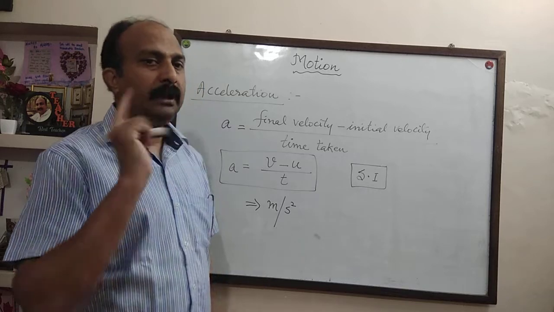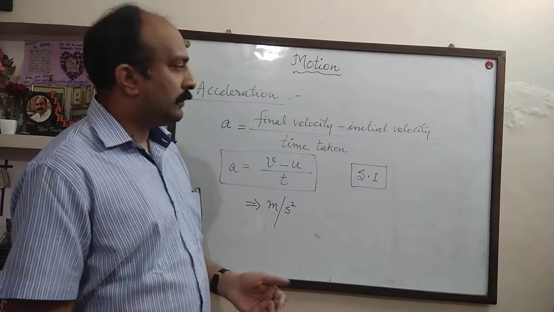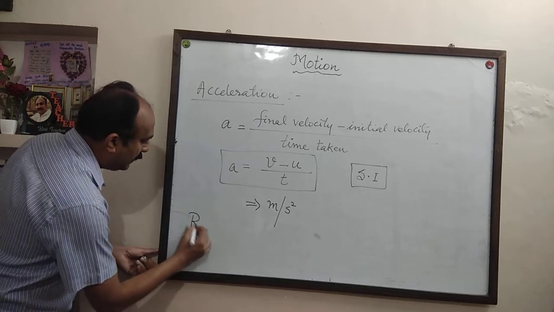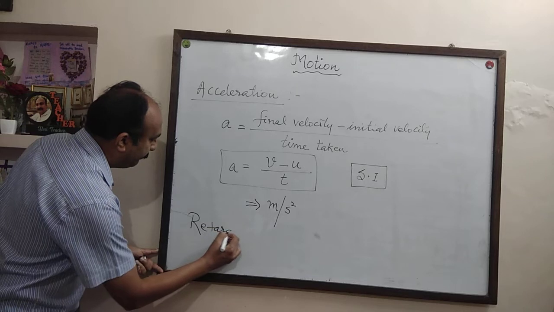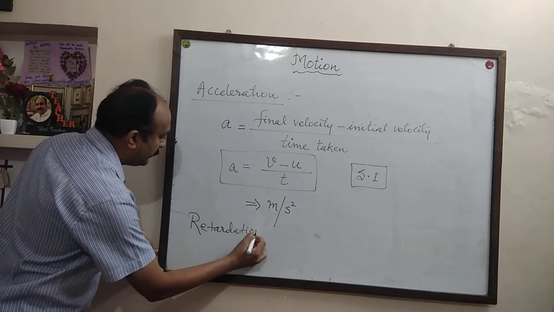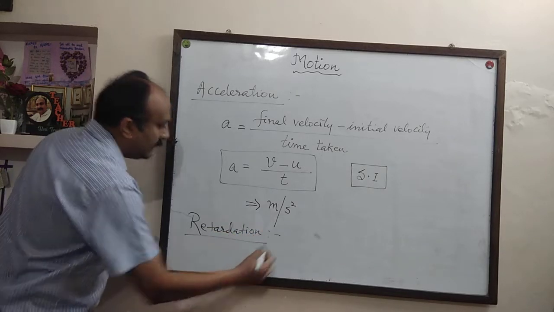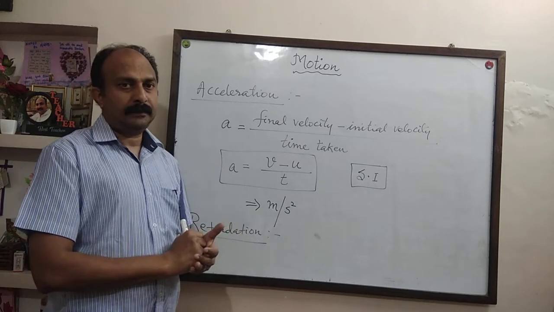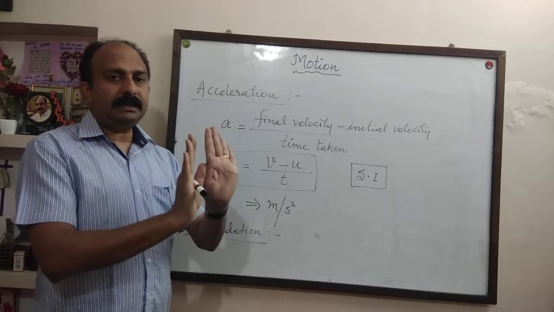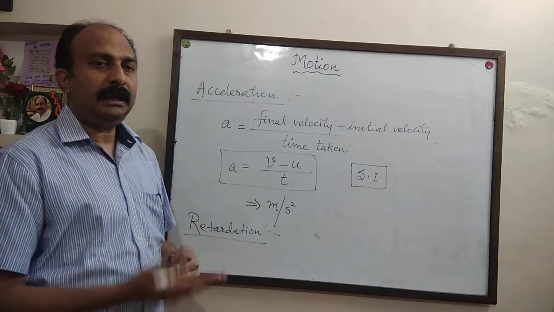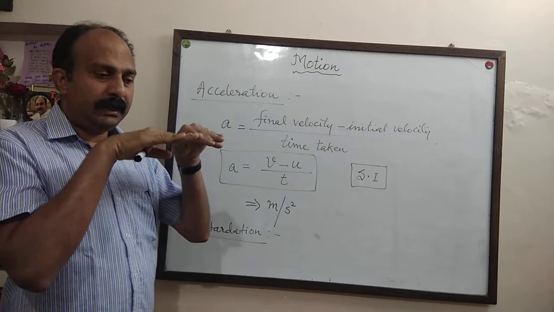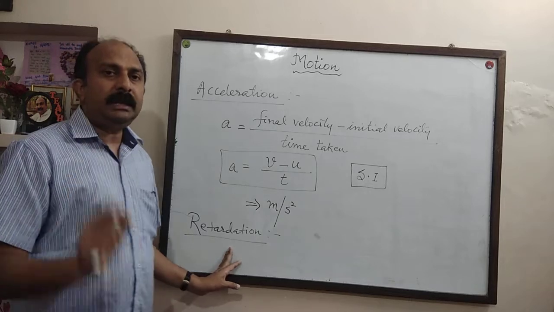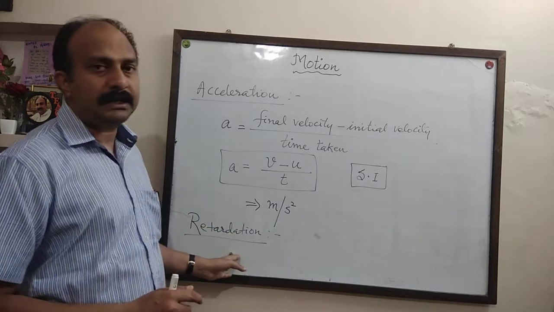So it is also a vector quantity. Now the next word is called retardation. Retardation is nothing but negative acceleration. When the velocity increases, we say acceleration. In the same way, when the velocity decreases, it is called retardation. So negative acceleration is called retardation.